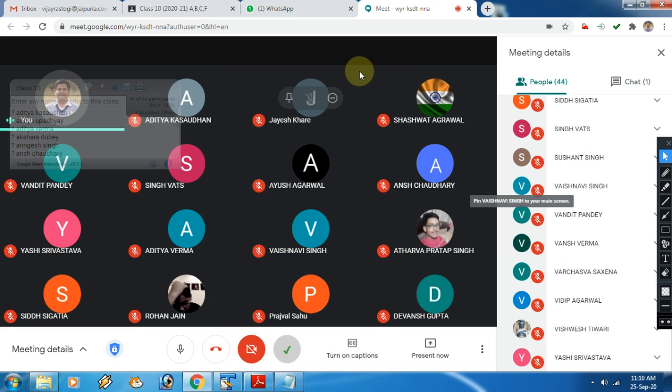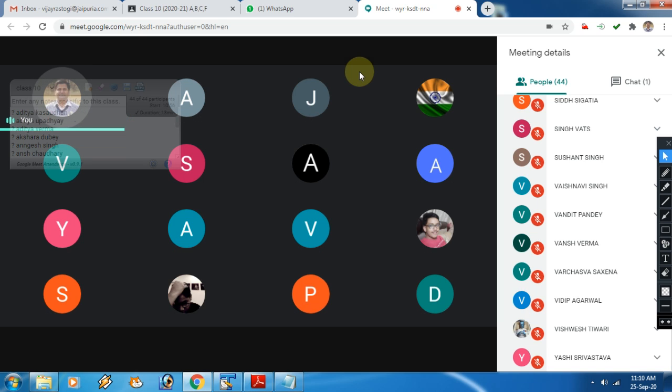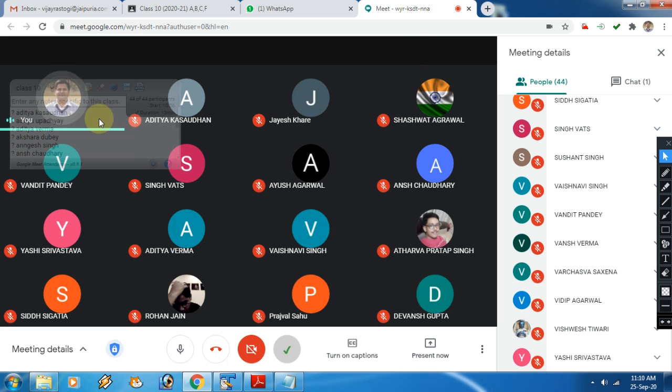So the last question I have given as homework. Very few of you, around 5 or 6 students have submitted it. Okay, so the last question was, we were supposed to print the array in descending order without using sorting technique. This was my question, right? And very few of you have attempted that question.